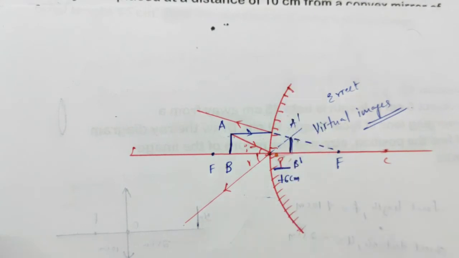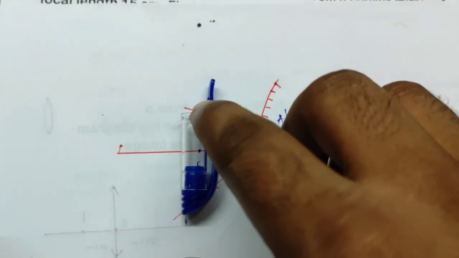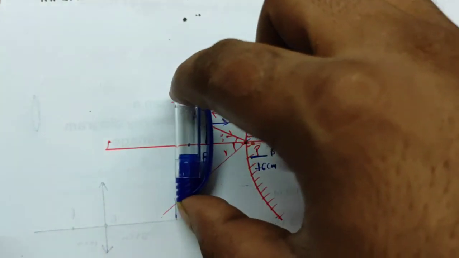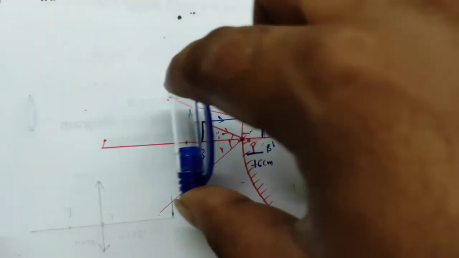Erect means straight. If you place the object in this direction, like this is the foot and this is the head, the same will also form here. This is the foot and this is the head, same like this. Erect image.